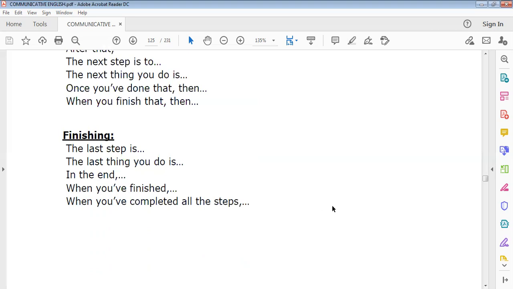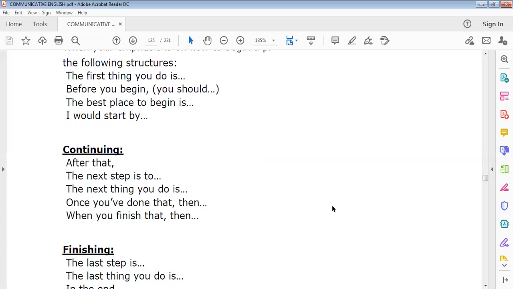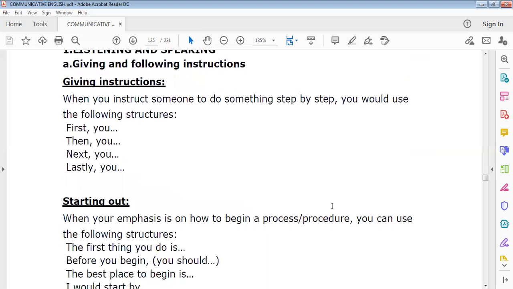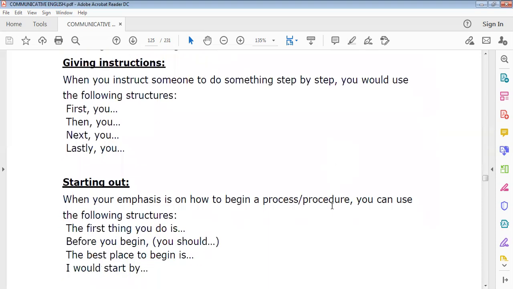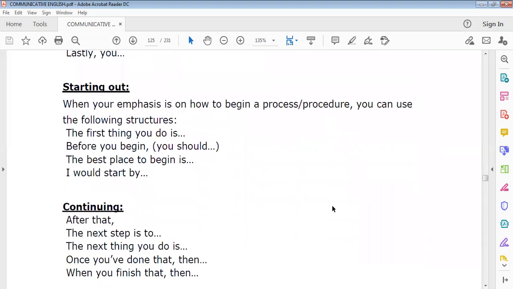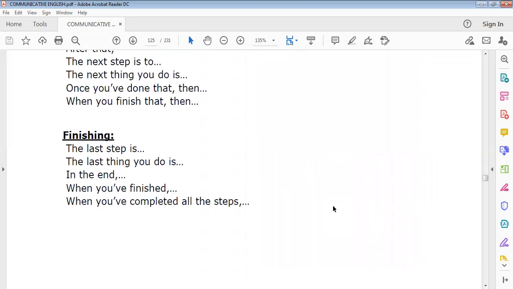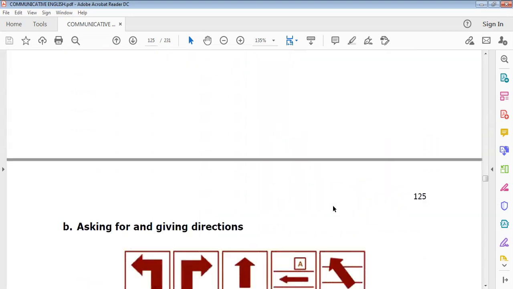Then how do you finish the instruction that you're giving? The last step is, the last thing you do is, in the end, when you've finished, when you've completed all the steps, you have to finally close it, like that you will complete the thing. Hope this giving and following instruction is very clear. So when you give instruction, you start out like this, then you continue like that, and you will finish your instruction like this. This is a basic common thing.